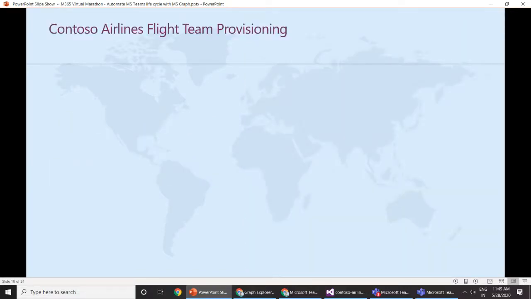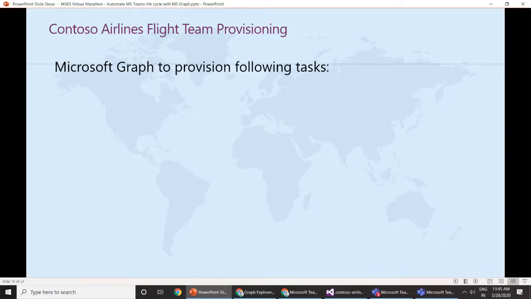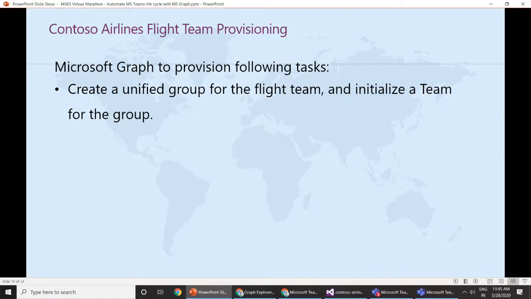So the simple scenario will be we will use this Graph API to provision the task. Firstly, we will create a unified group, that means an Office 365 group, for the flight team, because the Office 365 group is the main core service behind Microsoft Teams. And then we can initialize the team for that particular group. And then we will create channels in the team which we created.